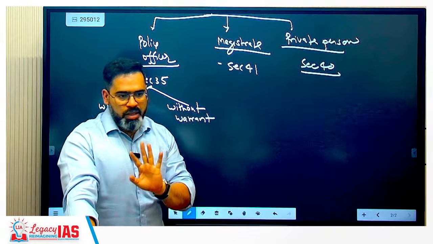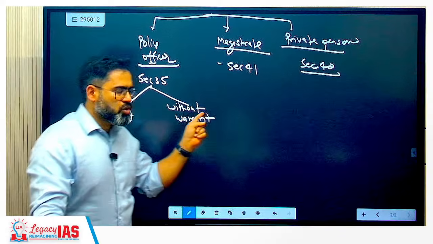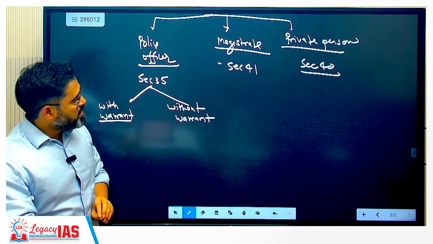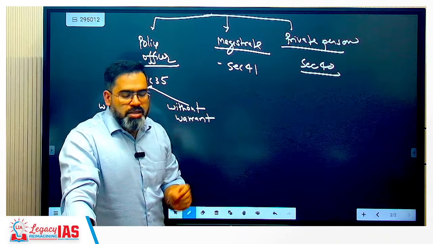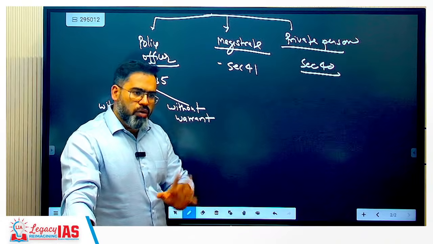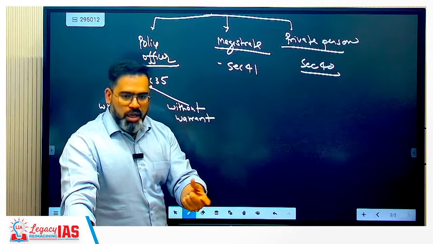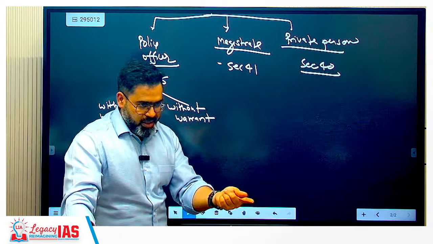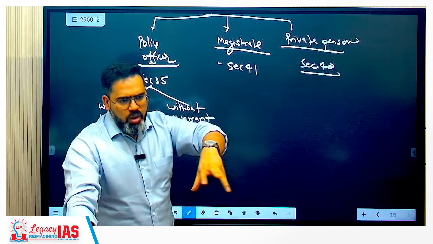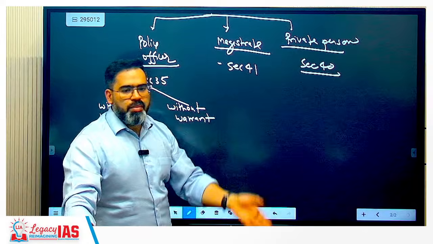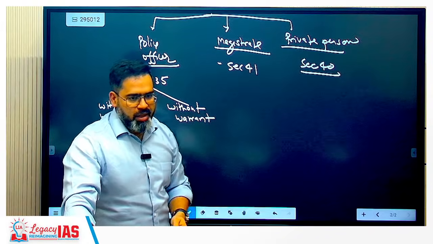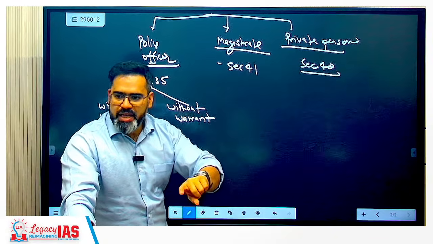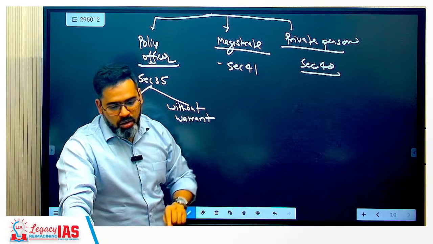Clear? This is done. So understood about the police. Now coming to the magistrate. Section 41. Suppose an offense, cognizable or non-cognizable also, is committed in the presence of a magistrate or within his local jurisdiction. For example, the magistrate was walking in his own jurisdiction, and before his eyes this offense has taken place. That offense can be cognizable or non-cognizable.